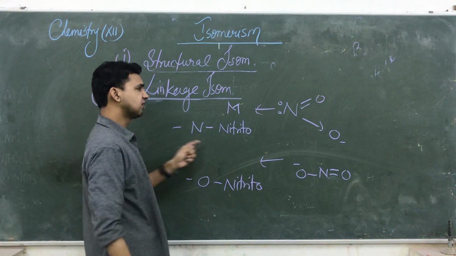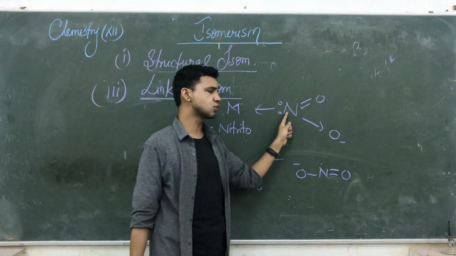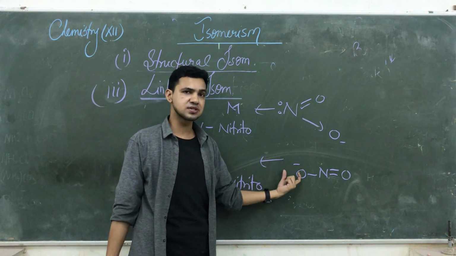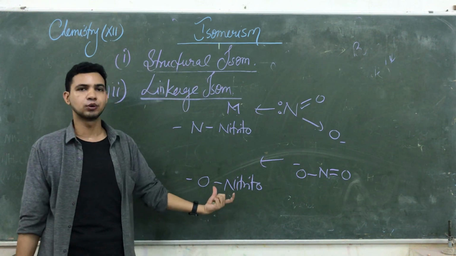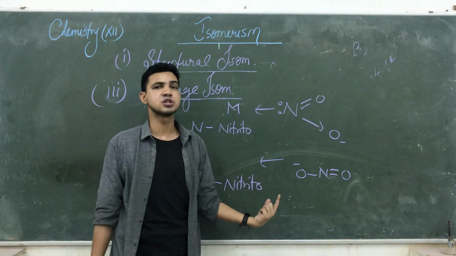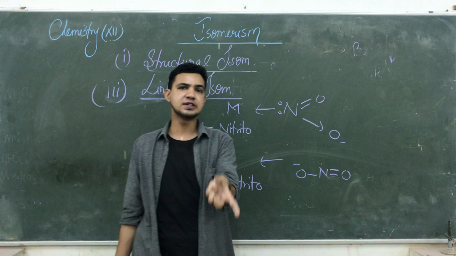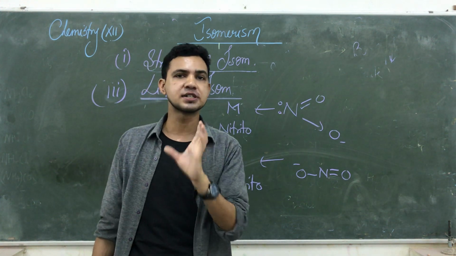O. If the attacking site is nitrogen, it is an N-nitrito ligand. If the attacking site is oxygen, it is known as an O-nitrito ligand. So this type of ligand also behaves like an ambident nucleophile. Ambident means वो nucleophiles जिसमें both sides available हैं attack के लिए.